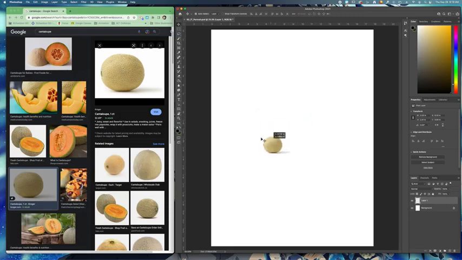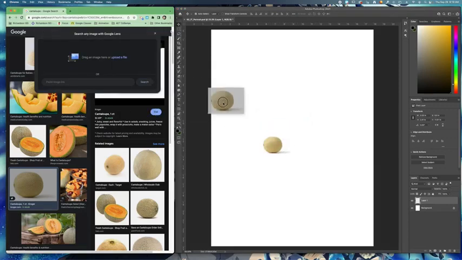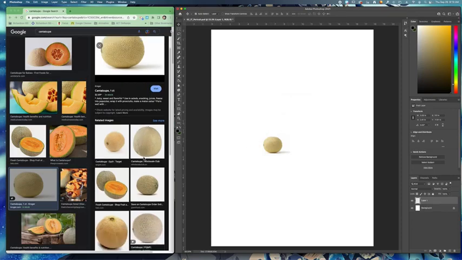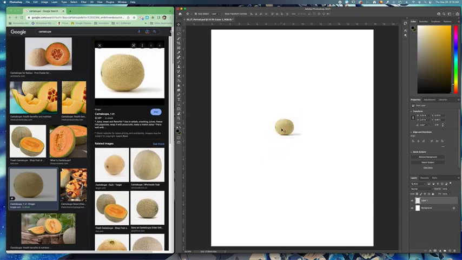The other one is if you click and drag it, let's see if that works. Yep. This works on some images. There are a few that it might not work, and it might just be some weird copyright stuff. In this case, we don't need to worry about copyright because we are using it as a small portion of a bigger image that we are creating. So I'm not too worried about copyright stuff. So here's the cantaloupe that I used.